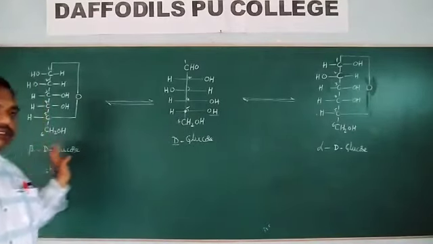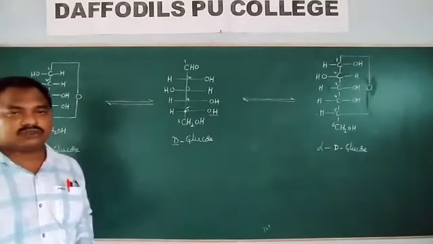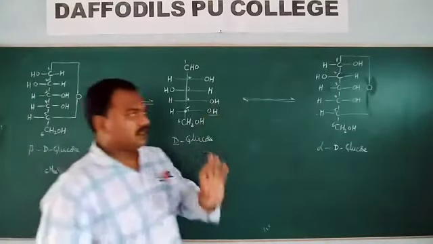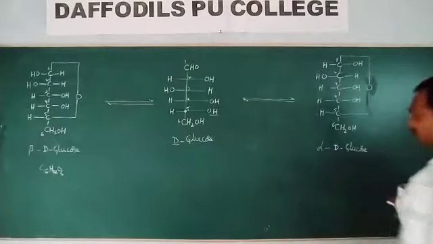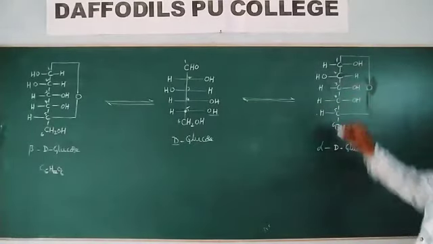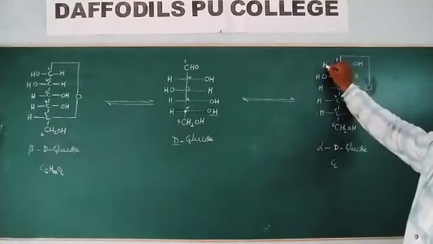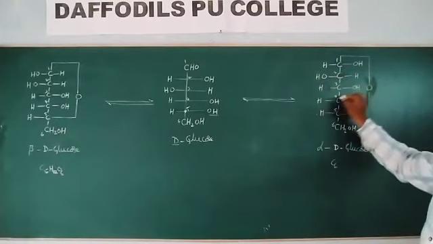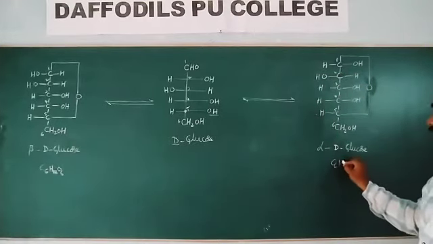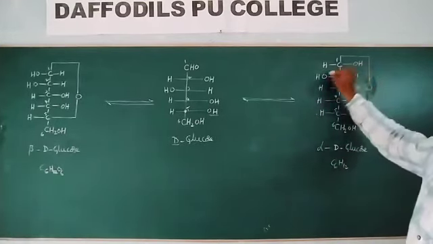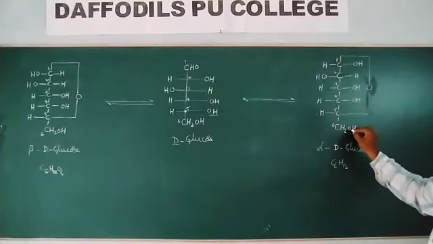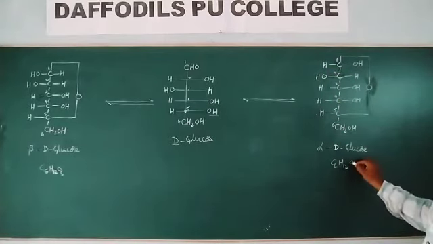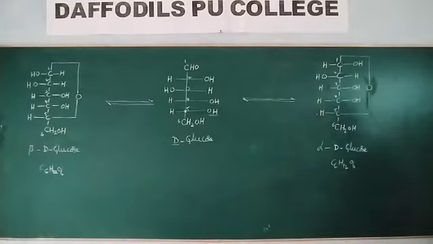The same formula, C6H12O6. That one also has the same formula, C6H12O6. Six carbons, twelve hydrogens, six oxygens. That's it. This is also glucose.